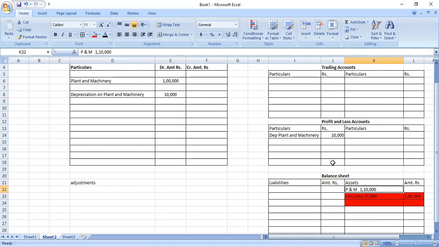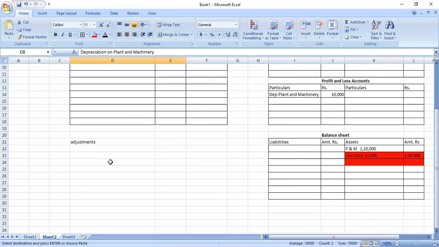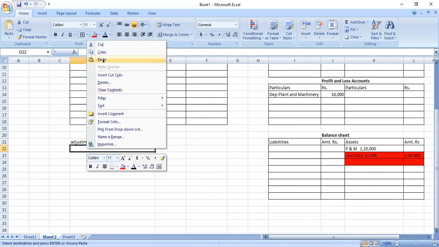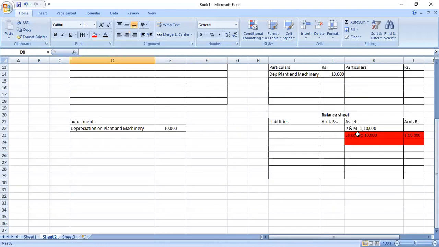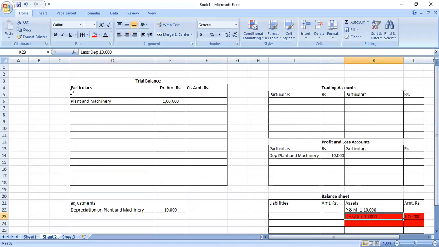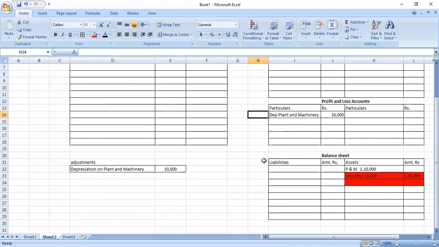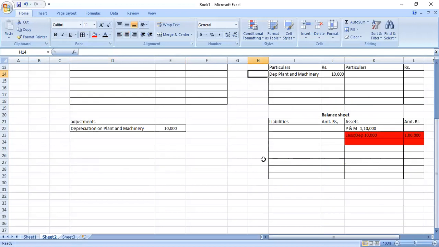Okay. Now this depreciation, student, I cut from here and adjusted it here. Now tell me what effect has come. Now what will be your answer? Tell me.